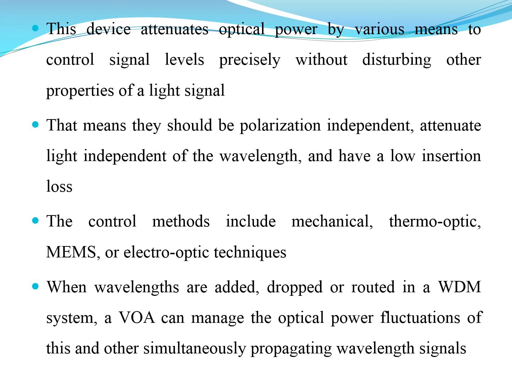So any power fluctuation can be managed by this variable optical attenuator, and simultaneously propagating wavelength signals. So this is the functioning of the VOA.